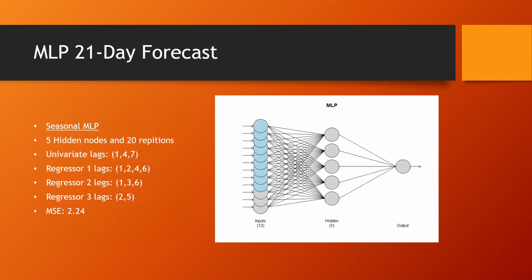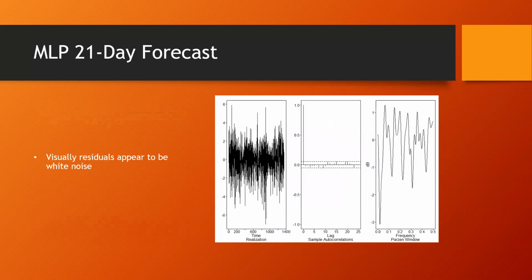So there are 12 inputs on this. The univariate had 3 lags. Regressor 1 had 4 lags, regressor 2 had 3 lags, and regressor 3 had 2 lags. And then there are 5 hidden nodes, and that was run against 20 repetitions. Take a look at the residuals. They look okay. There's a couple of lags that are questionable, but it looks like this model might be useful.